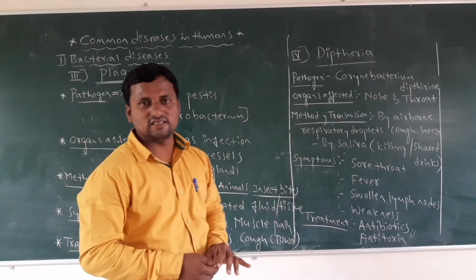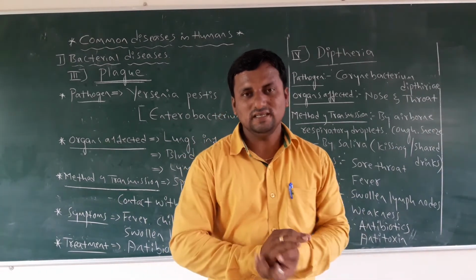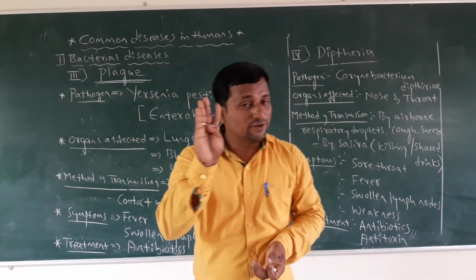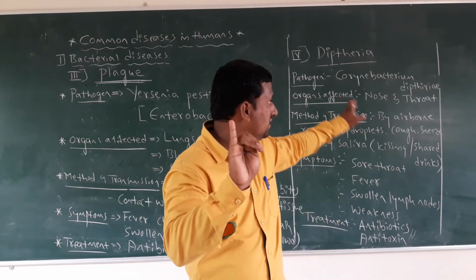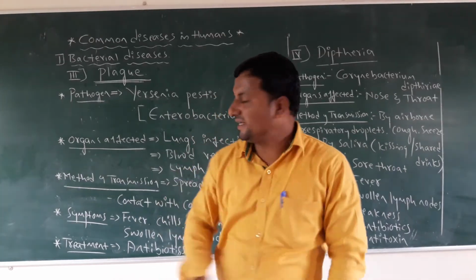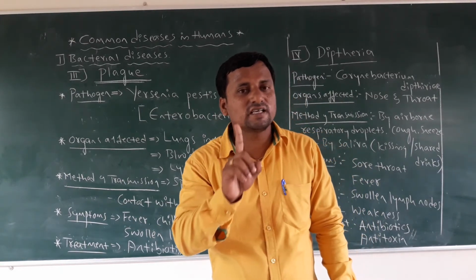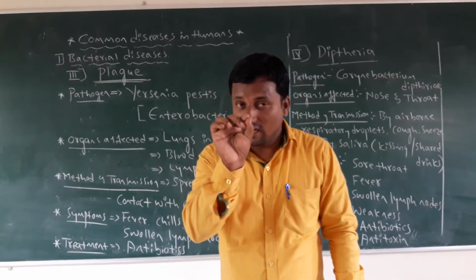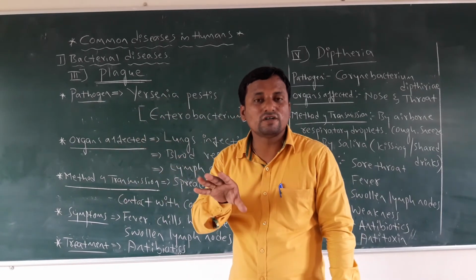Then dear students, in bacterial diseases we discussed 4 diseases. The first is typhoid, second pneumonia, third plague, and fourth diphtheria. If they ask you for 5 marks, you must explain like this. And in the CET level, they ask the pathogen name and causative agent name. You must remember these aspects, which are very important.